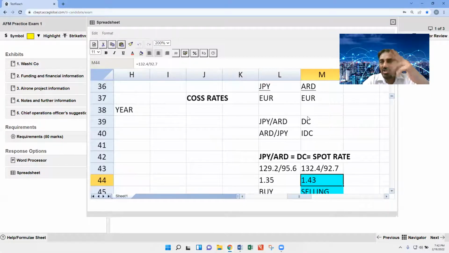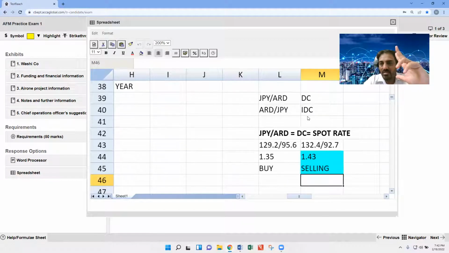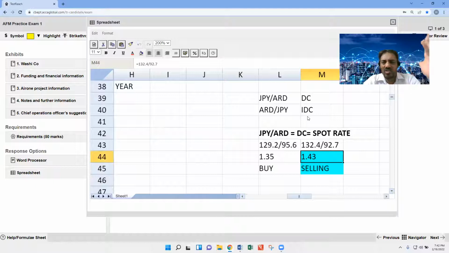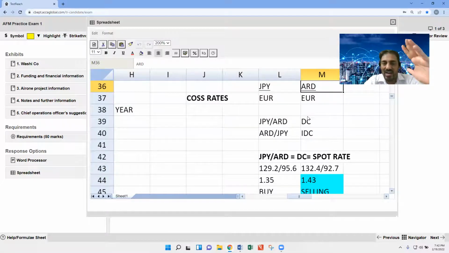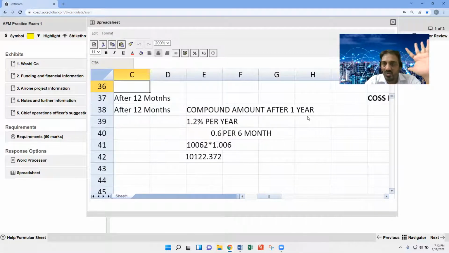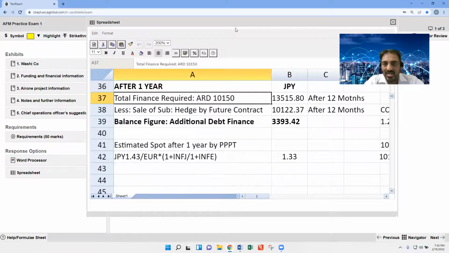The relationship for the cross rate is buying to selling and selling to buying. There is not a very complicated backup of the maths. It's a simple rule: whenever you need to determine the cross rates, you have to work out buying to selling and selling to buying.